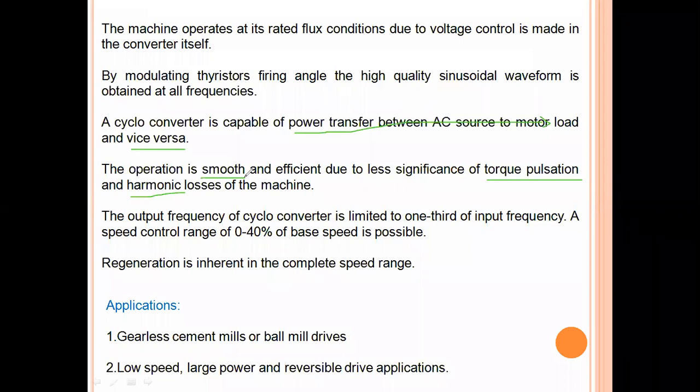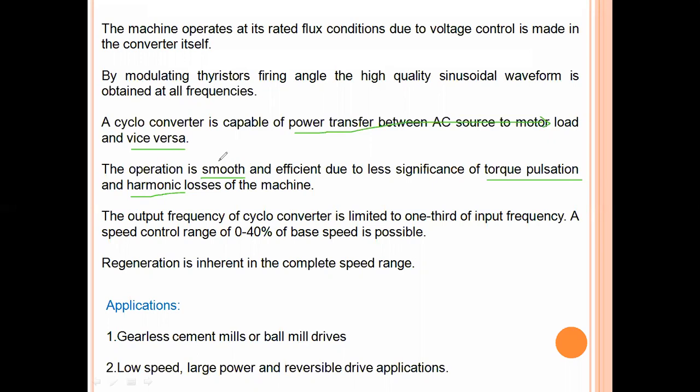Smooth means the speed is almost constant for a particular load, and the efficiency for a particular condition will be good. That is because of low torque pulsations as well as low harmonics. Due to fewer harmonics, the losses will be low. Low losses mean the efficiency of that system will be higher.